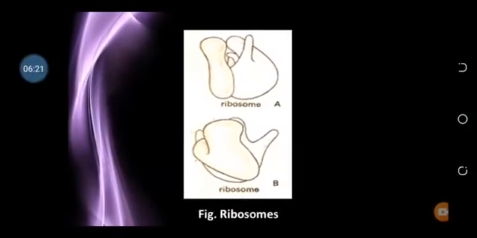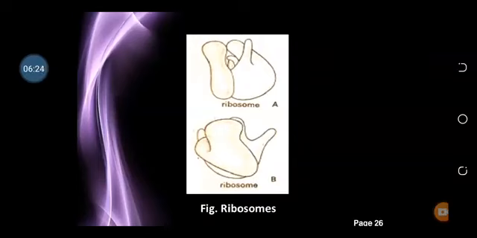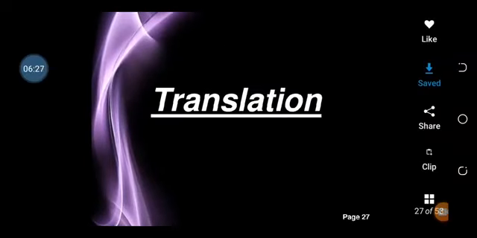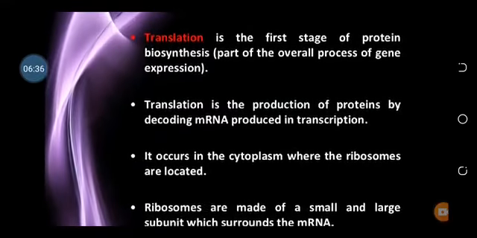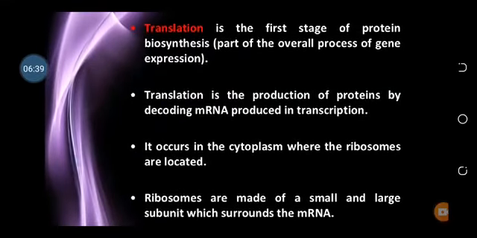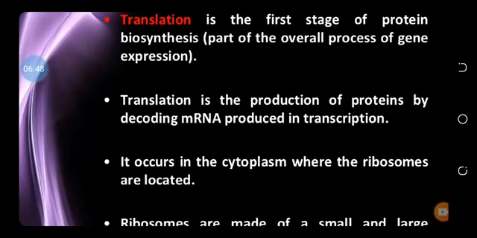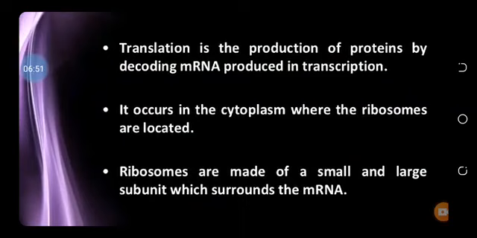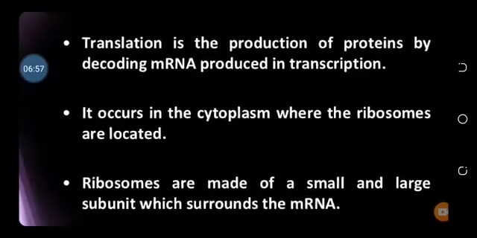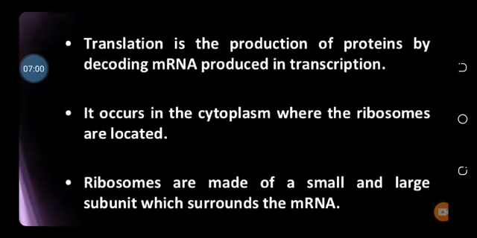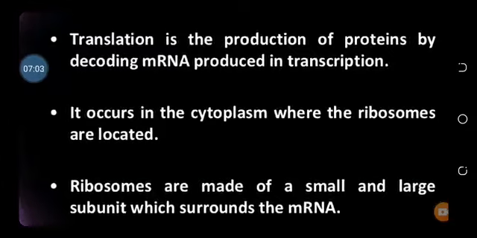This is the structure of the ribosome. As you see, here is the area where the messenger RNA can be held. Translation, as you know, is the formation of protein. Protein synthesis is called translation. Translation is the first step in biosynthesis, and it is the procedure by which the message present on the messenger RNA, which is formed by transcription, is decoded. This process occurs in the cytoplasm where the ribosomes are present. As you know, ribosomes are either attached to the rough endoplasmic reticulum, or they are present in a free form.